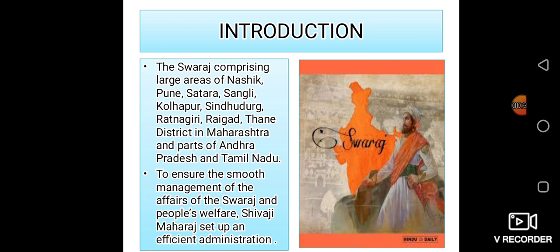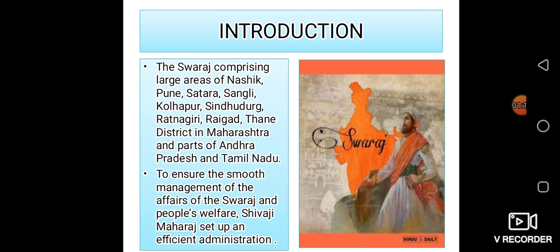See children, it's very difficult. Maharaj not only made Swaraj for Maharashtra. In the olden days, in the medieval period, 50% of our India was ruled by Maratha people, and it was very difficult for the Maharaj to look after it alone. So, to ensure the smooth management of the affairs of the Swaraj and people's welfare, Shivaji Maharaj set up an efficient administration that we are going to learn in this chapter now.